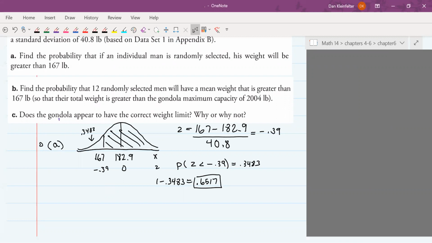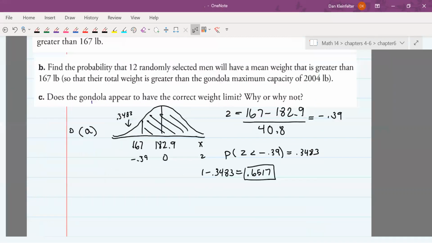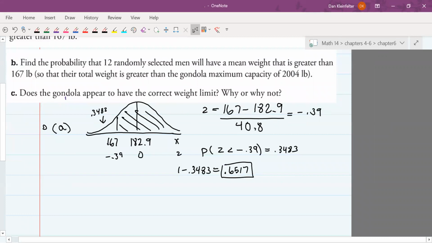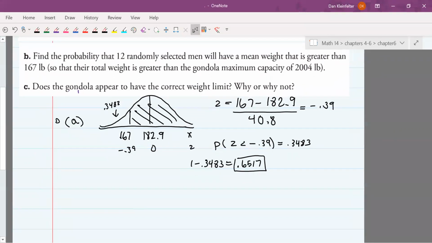In part B, we're to find the probability that 12 randomly selected men will have a mean that is greater than 167 pounds. That would make it so that their total weight is greater than the gondola's maximum capacity of 2,004 pounds. So in part B, we're looking at a similar situation in terms of the picture.